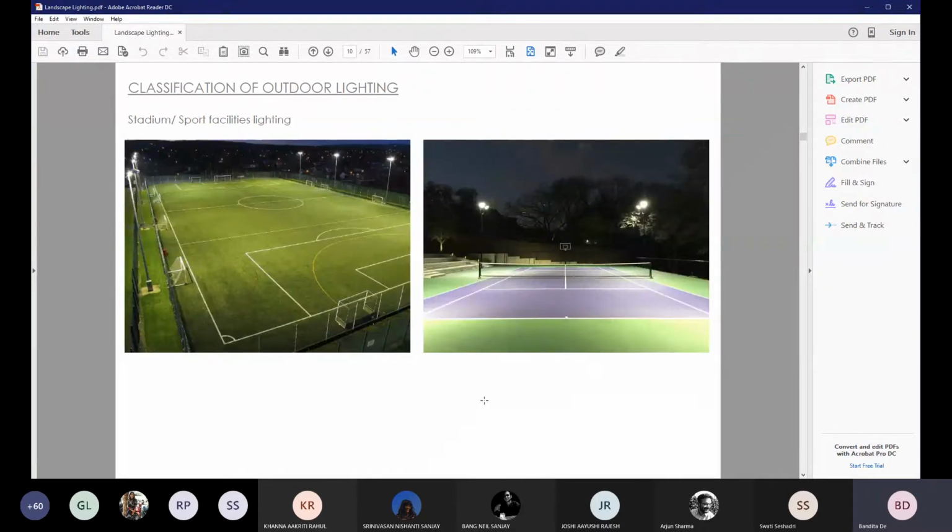Then stadiums and sport facilities are also undertaken as part of your outdoor lighting concept. There are specialized lighting consultants who can help you to understand what the adequate specifications of lamps are that can be used for specific sports. Every sport has a different requirement of lights. But when you're doing your overall landscape concept on a conceptual level, you have to take into consideration the functional light that's required for any sport that you are proposing.